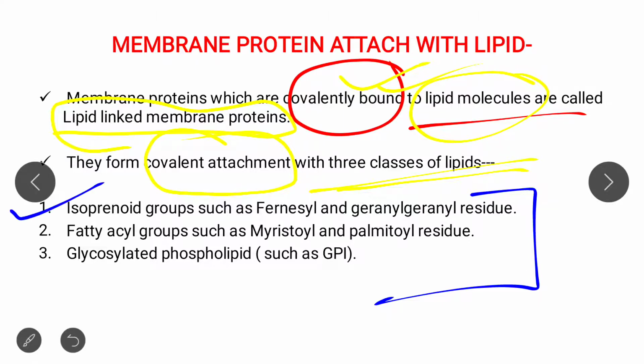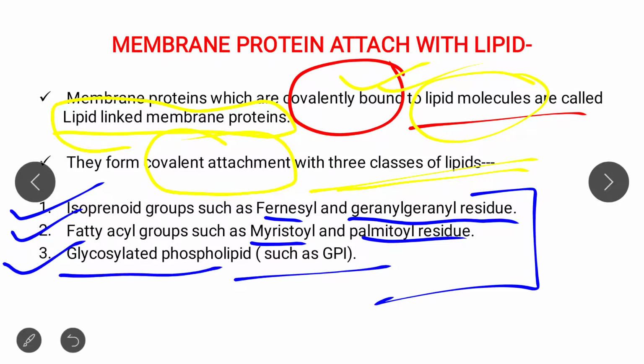First is the isoprenoid group, such as farnesyl and geranylgeranyl residue. Second is the fatty acyl group, such as myristoyl and palmitoyl residue. And third is GPI, that is glycosylated phosphatidylinositol. Please remember these three names, because membrane protein is covalently attached with these three classes of lipids.